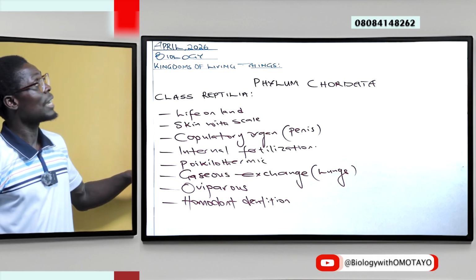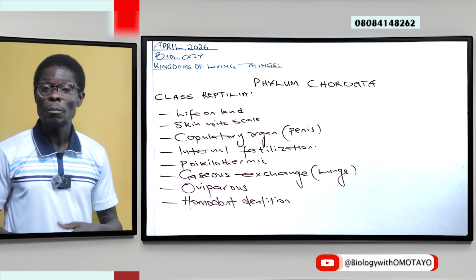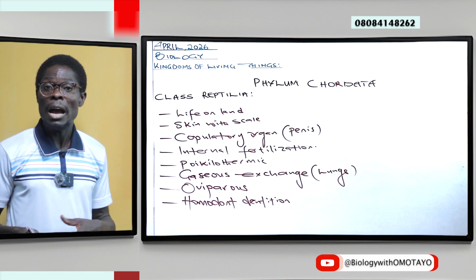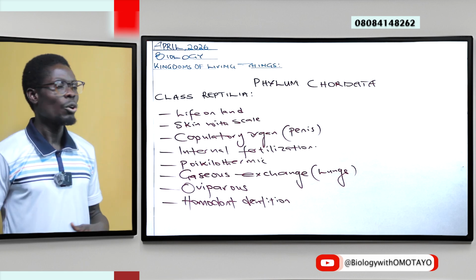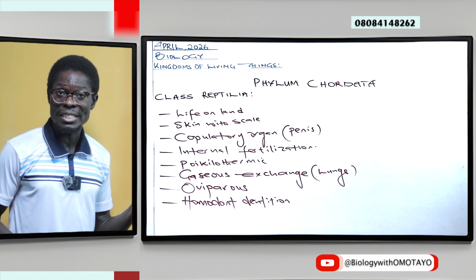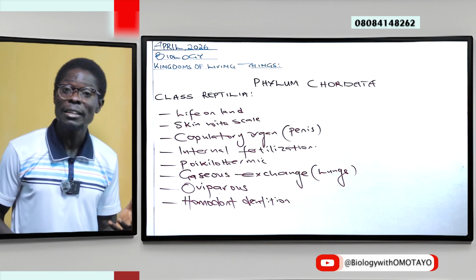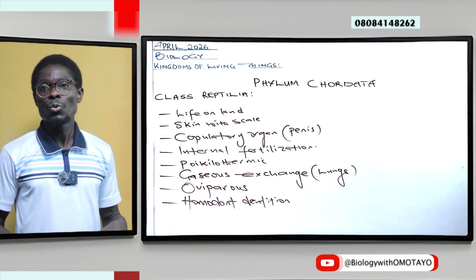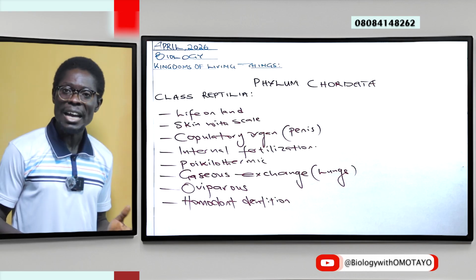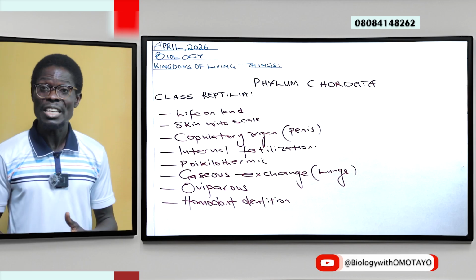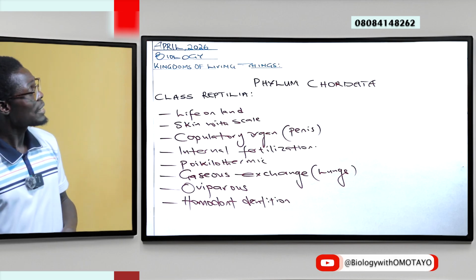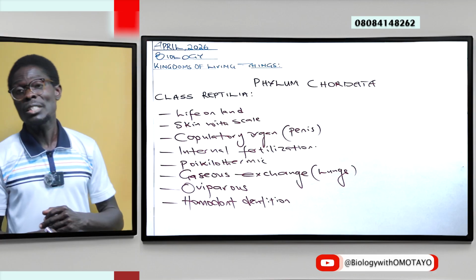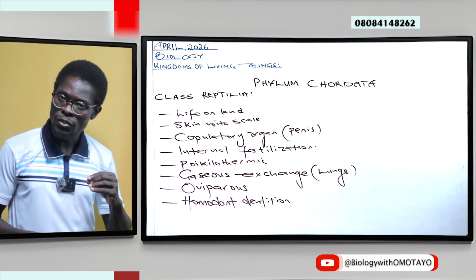Under our Reptilia, some can be aquatic and some others are terrestrial in nature. Like a few that are aquatic, we have examples like the crocodile and the turtle. While for terrestrial, we have the wall gecko, the lizard, and snakes, among several others. So with this, we'll pause here and move on to the next class, which is the class Aves. Come along.